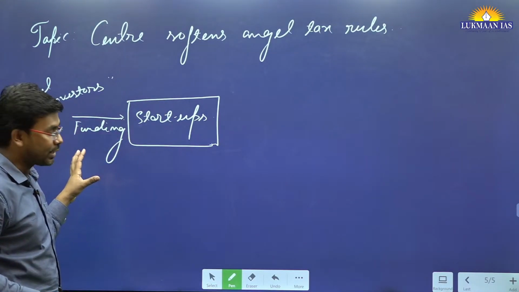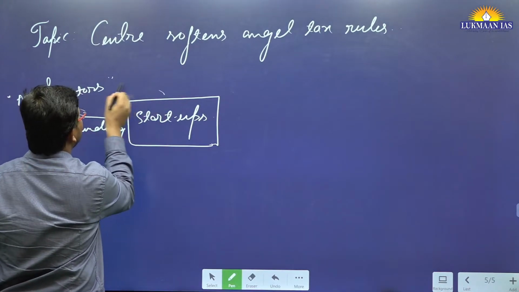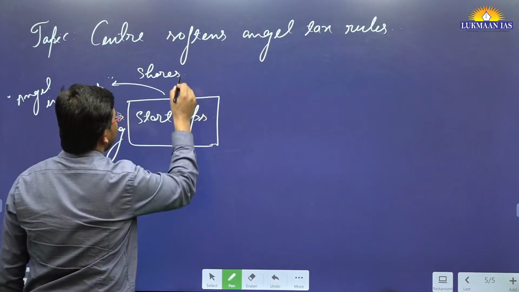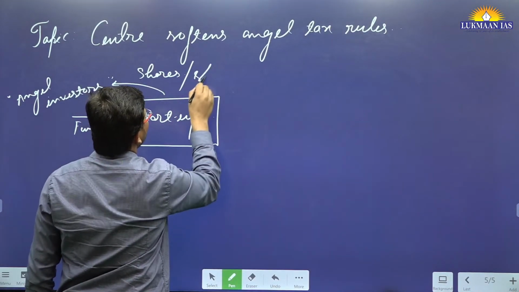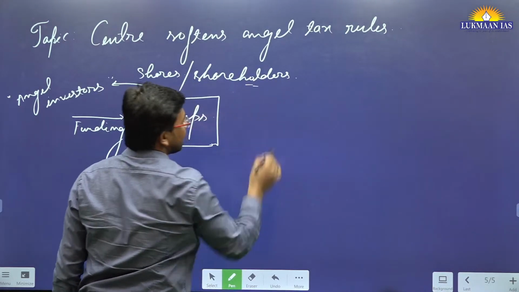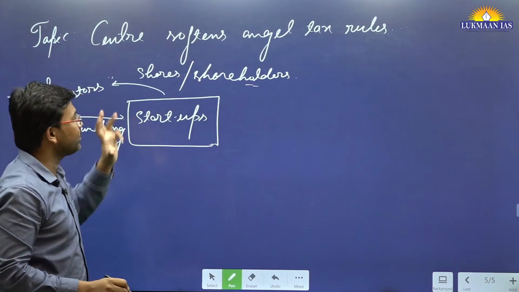In return for the funding, they take shares of the startup, meaning they become shareholders. These angel investors take risk, and they become shareholders.